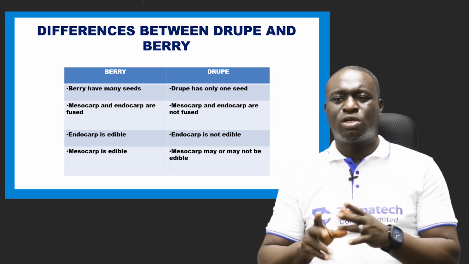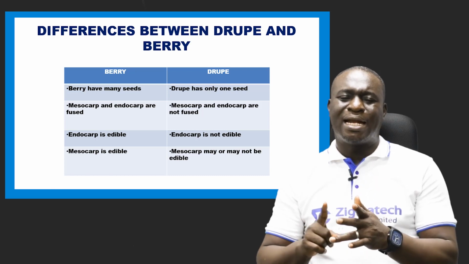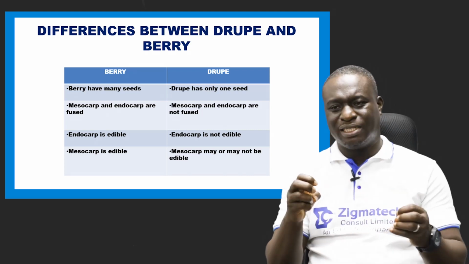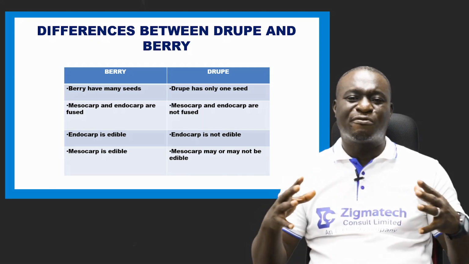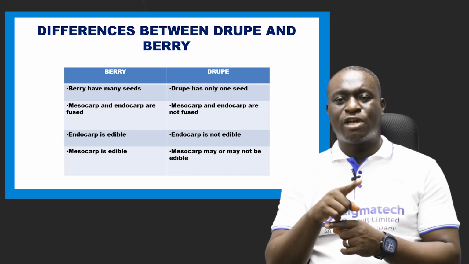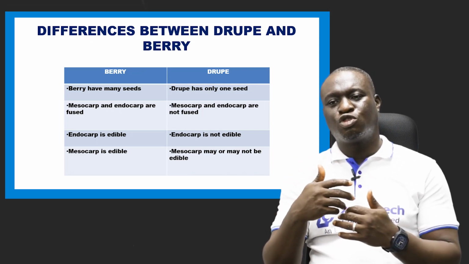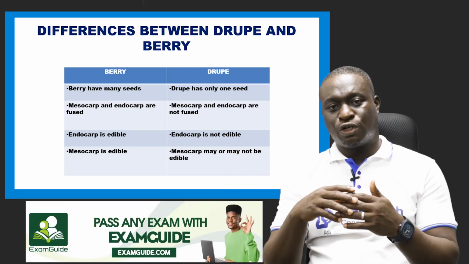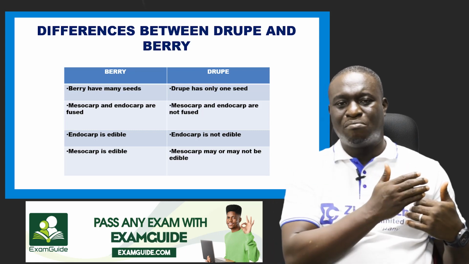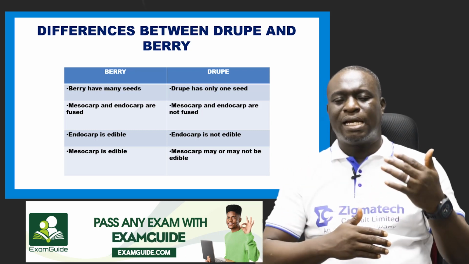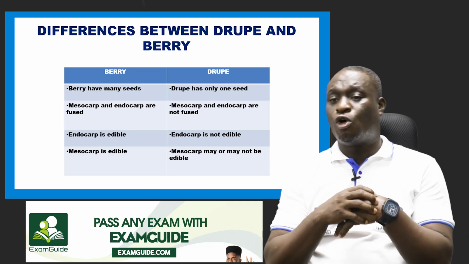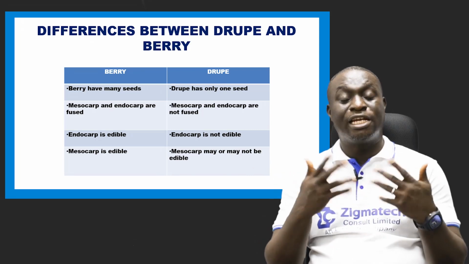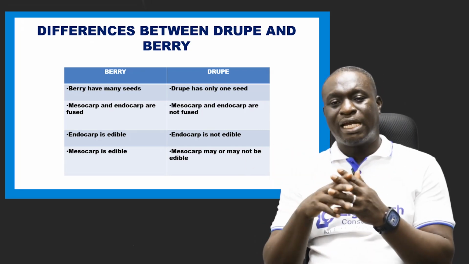And then another difference between drupe and berry is that the mesocarp and endocarp of a berry are fused. You can't separate them. It's difficult separating them. They are fused together. But in a drupe, there is every possibility for you to separate mesocarp and endocarp because they are not fused. An example is coconut. You can get the endocarp out from the mesocarp. The same thing you can do for mango. You can remove the mesocarp, which is the part that is edible, from the endocarp.